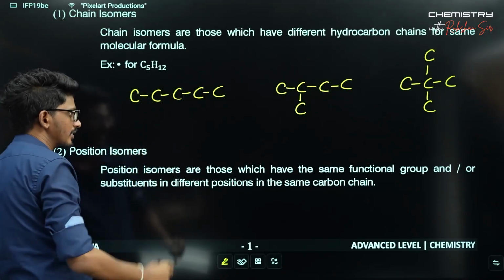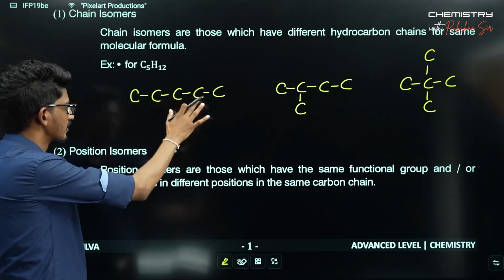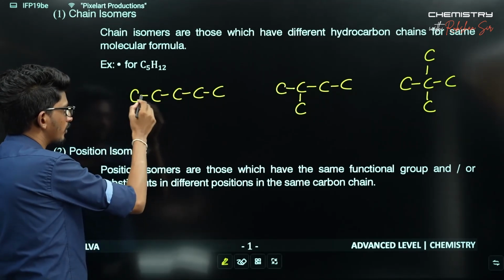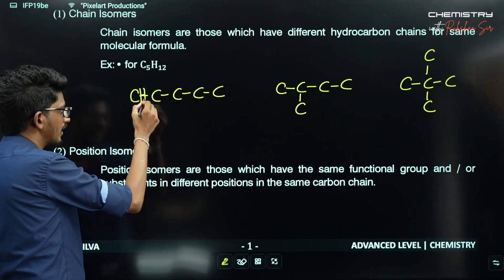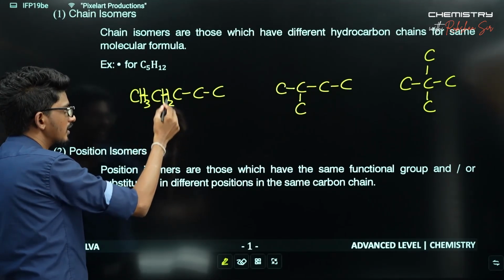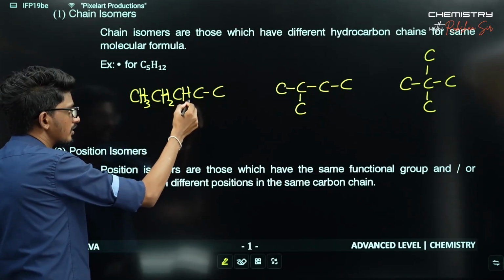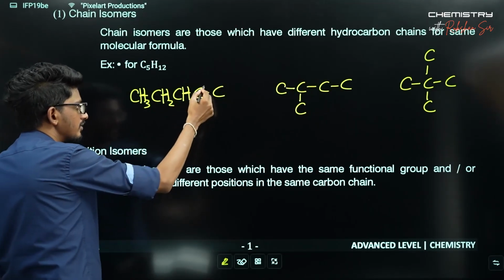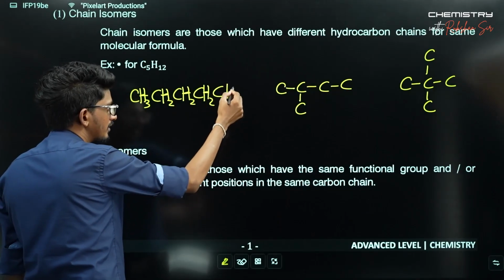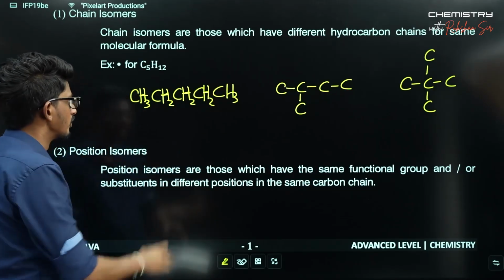I am just writing the hydrogens to complete the 4-bond situation for these carbons. One bond appearing means 3 hydrogens are needed. Two bonds with this carbon means 2 hydrogens are needed. Two bonds means 2 hydrogens, and only 1 bond with this carbon means 3 hydrogens are needed. This is your C5H12.